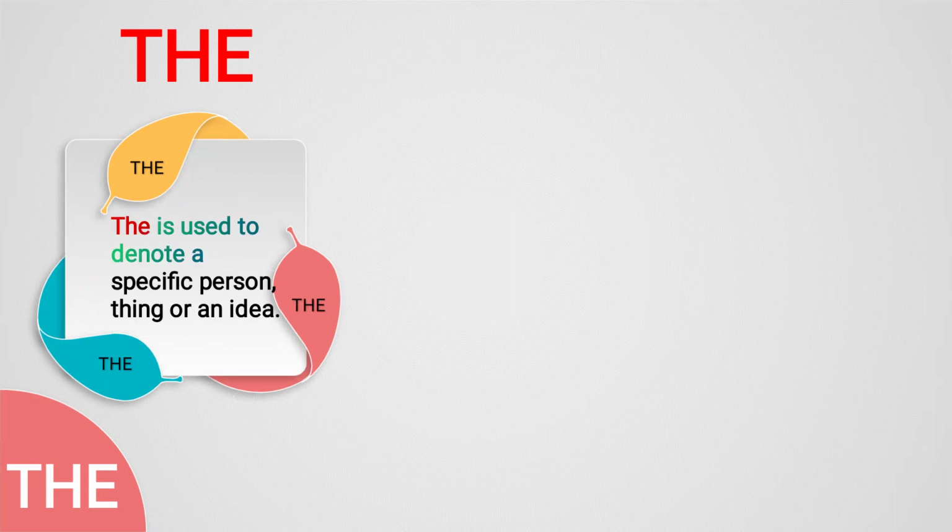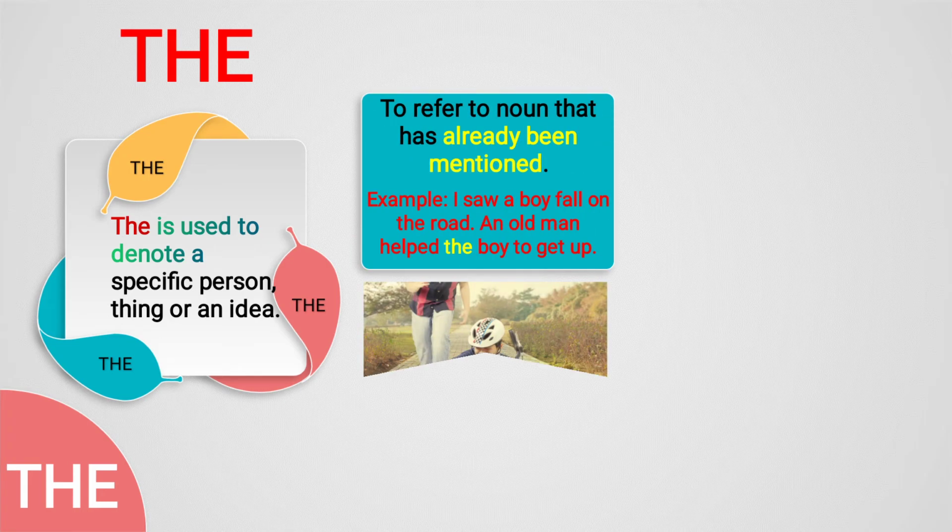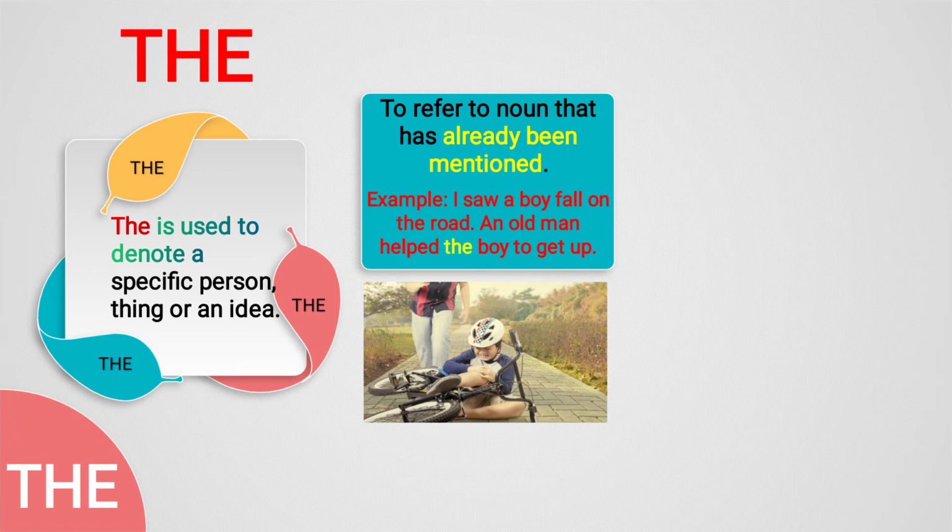The is used to denote a specific person, thing or an idea. Okay. To refer to a noun that has already been mentioned before in the sentence, like: I saw a boy fall on the road. An old man helped the boy to get up. Now here boy is used two times. Before also boy is mentioned in the above sentence. That's why in the last sentence we have used the boy. Before boy, the is there, because in the first sentence boy is there and in the second sentence also boy is there. So in the second sentence we will use the article the. See in the image, the boy has fallen down.